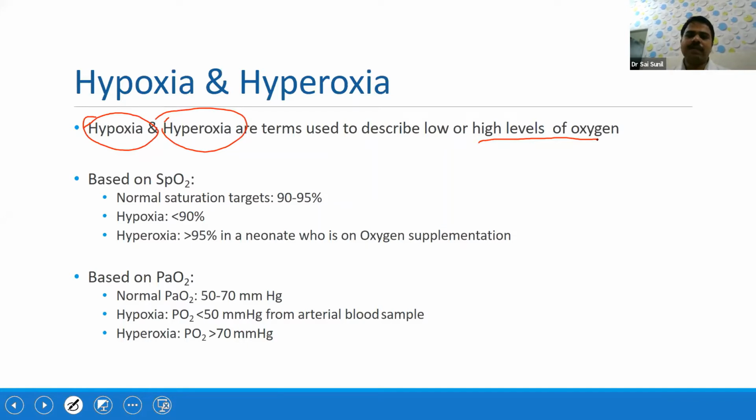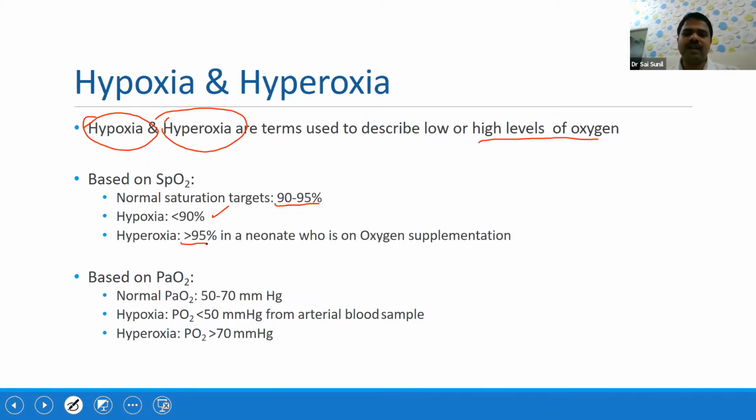So it means high levels of oxygen. Now based on SpO2, what is hypoxia and what is hyperoxia? What is normal? Normal is 90 to 95%. That is the normal saturation that is desirable. Hypoxia is if saturation is less than 90, whereas hyperoxia means if it is more than 95.